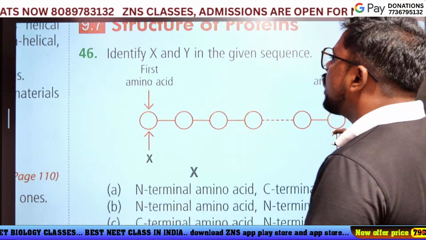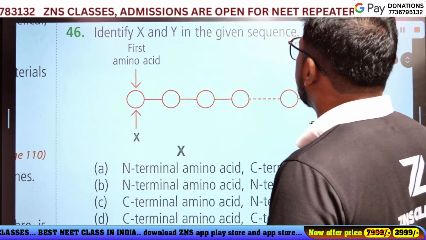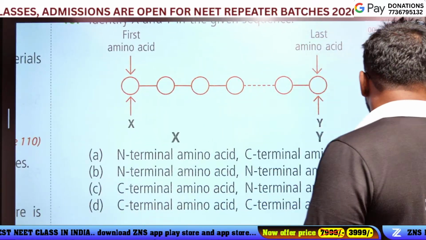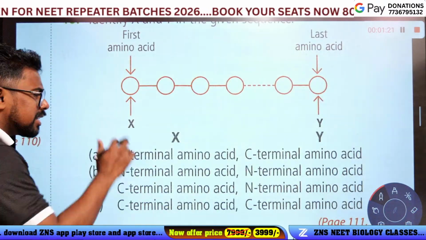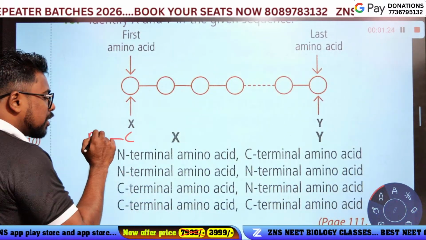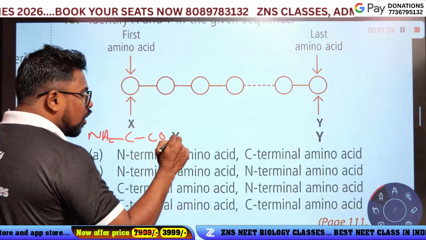Identify X and Y of the given sequence. The first amino acid is called... come on. Just imagine it is the end of an amino acid. NH2, it's a COOH.